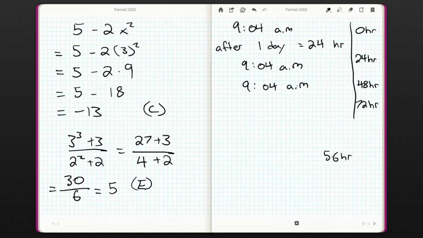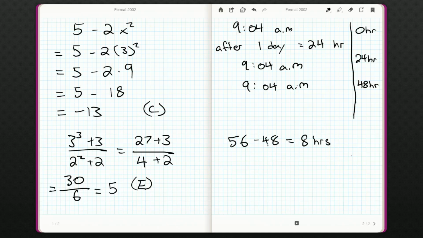So it doesn't do me any good to blow past the time period I want. So I have to ask myself, how many more hours till 56 hours? Well, we've already done 48 hours. And when we work this out, and you can grab your calculator if you want, 56 minus 48, 8 hours left.